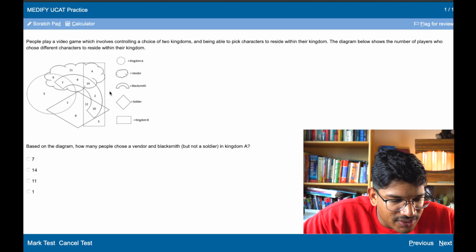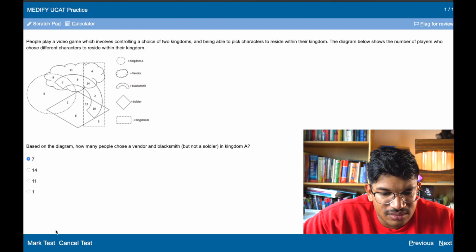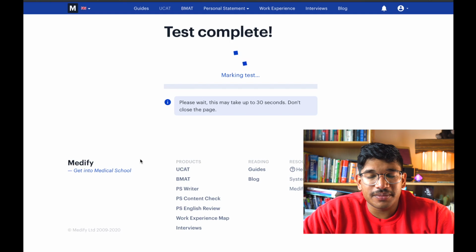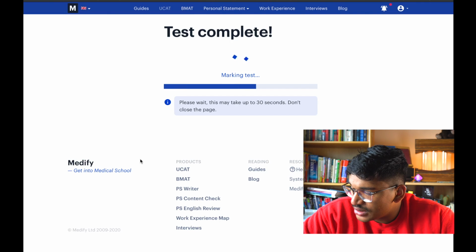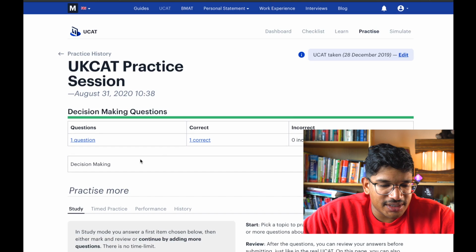So Kingdom A is the circle. So a vendor and a blacksmith. So I need the overlap of vendor and blacksmith. That's 7, but not a soldier. So soldier is that. So 7. That's kind of easy. We'll see how that turns out. Fingers crossed that's good. Yep, that's nice.